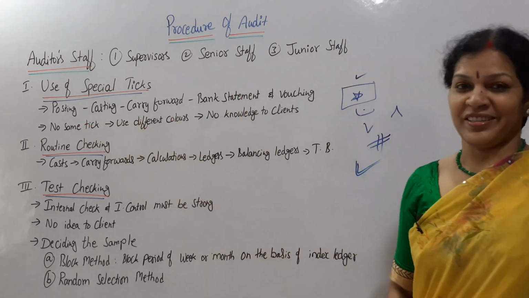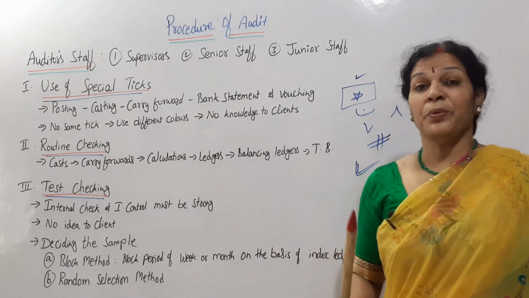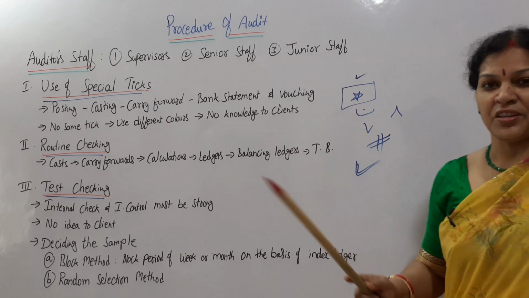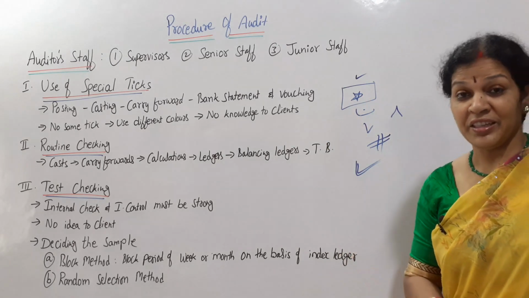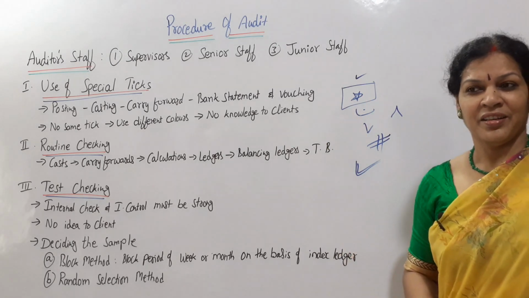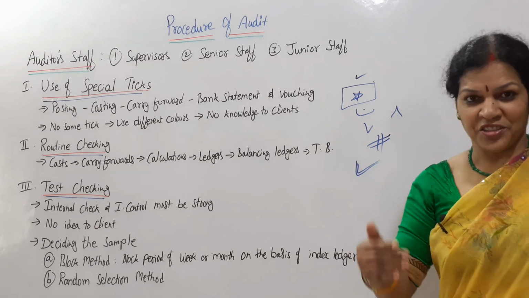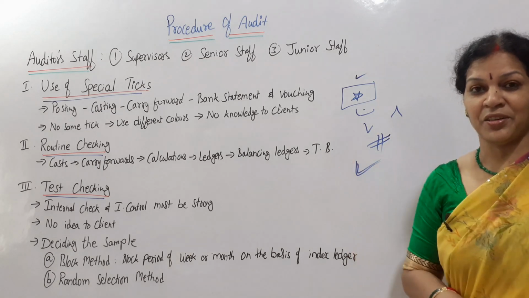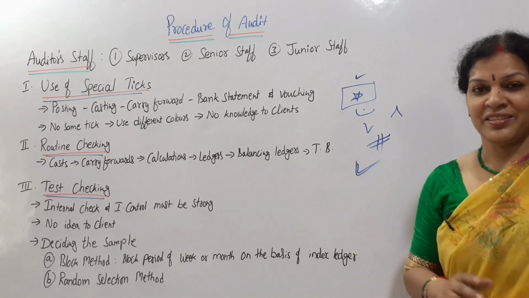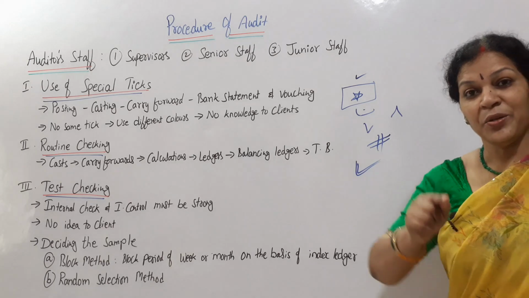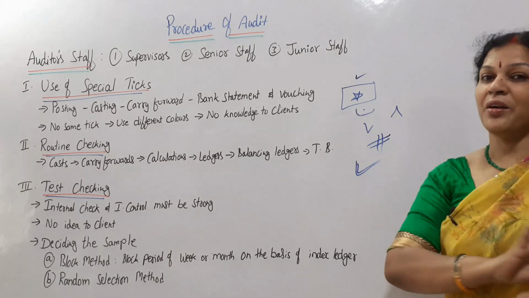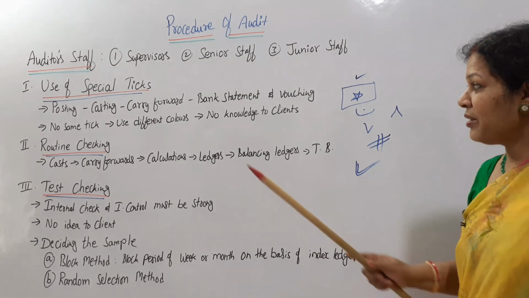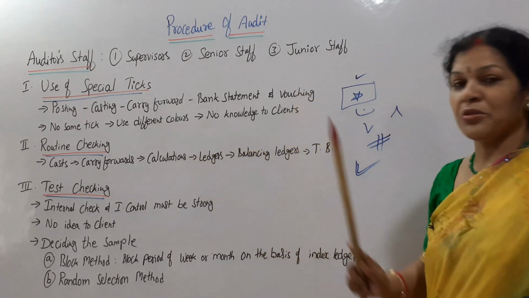And use different colors. Suppose the tick mark is the same, but different colors are used: red color, green color, black color. If you see the ledgers and transactions after auditing, you will find different kinds of tick marks and colors. That is only known to the audit staff and the auditor, not to anyone. Remember this, no knowledge to the client.